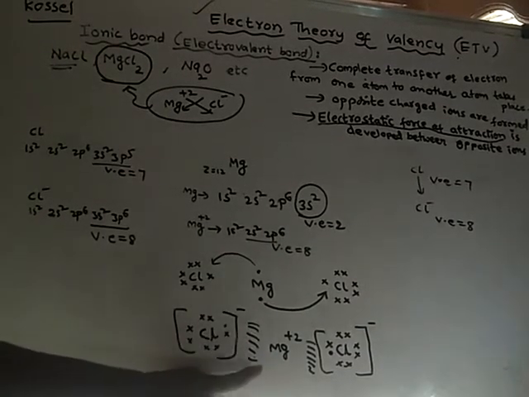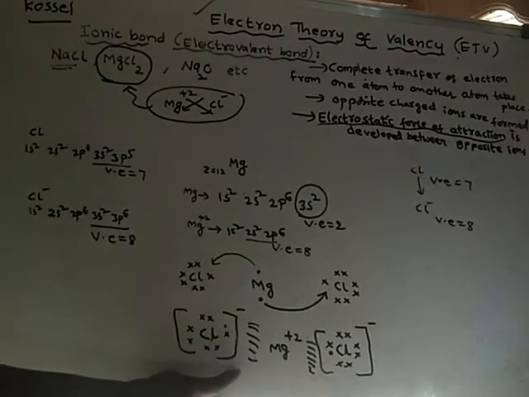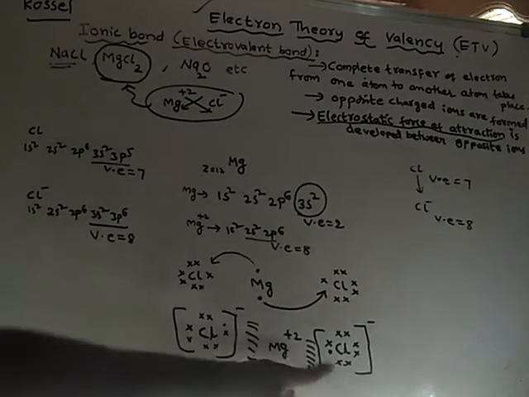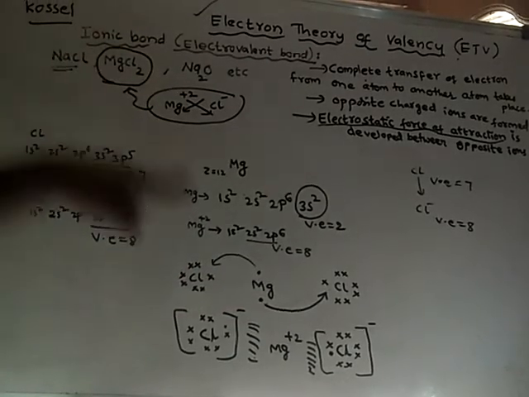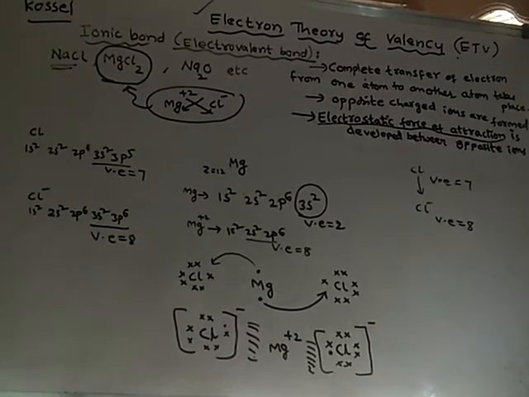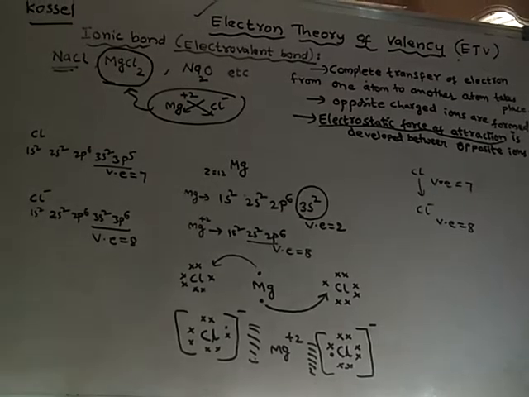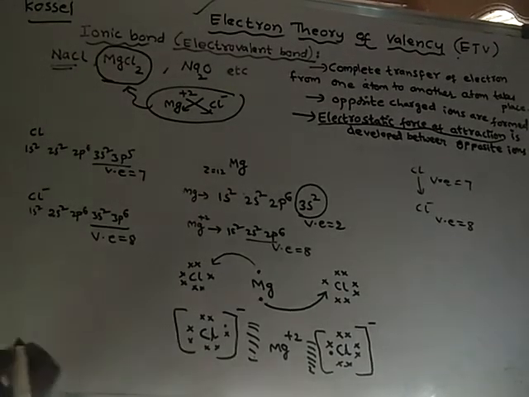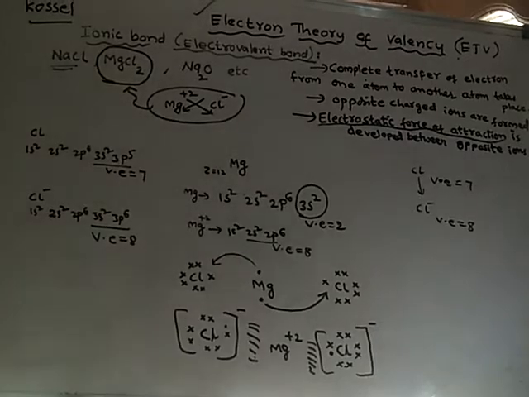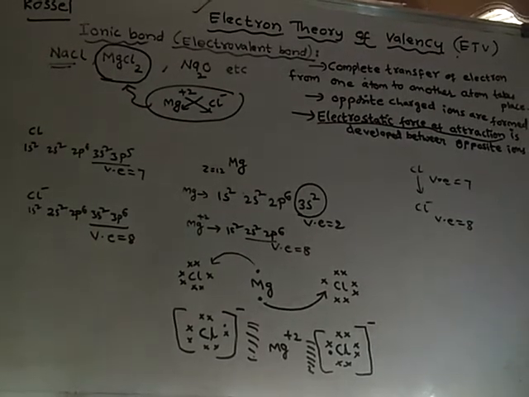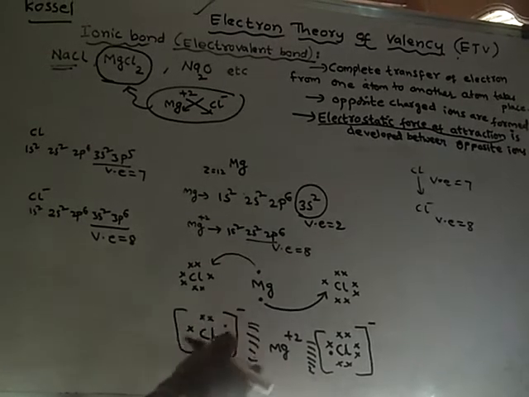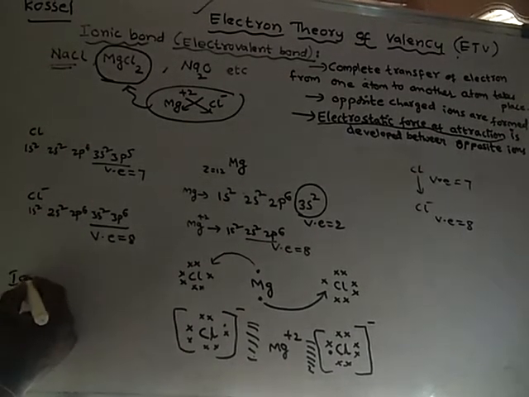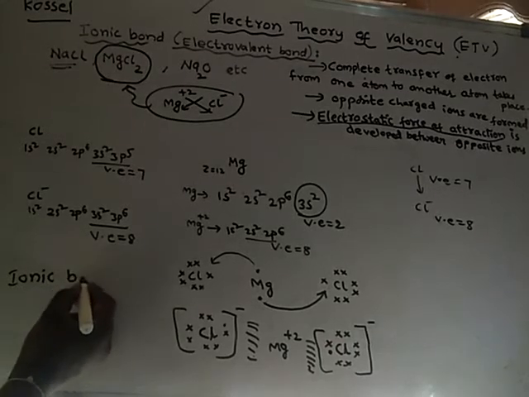So the force of attraction is between oppositely charged ions, hence it is said to be an ionic bond. Here also it is an ionic bond. So what type of bond does magnesium chloride have? Magnesium chloride has an ionic bond between magnesium and chlorine atoms. Force of attraction means bond, as we already know from our previous example. The name given to this force of attraction is ionic bond.